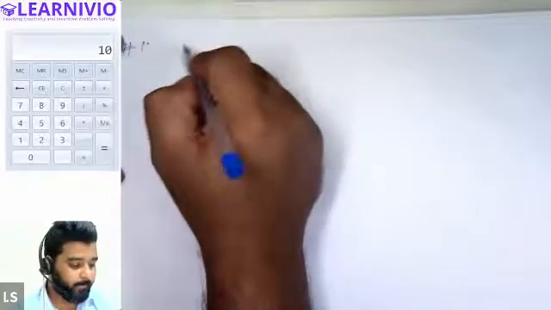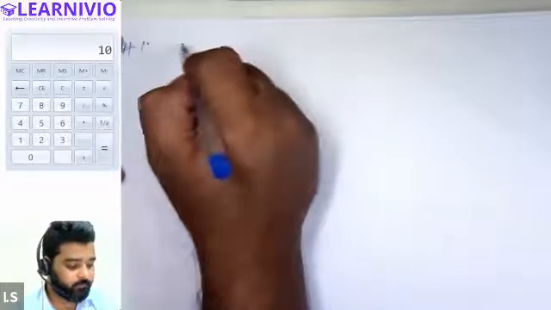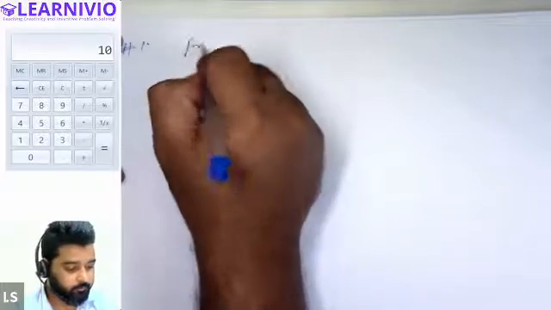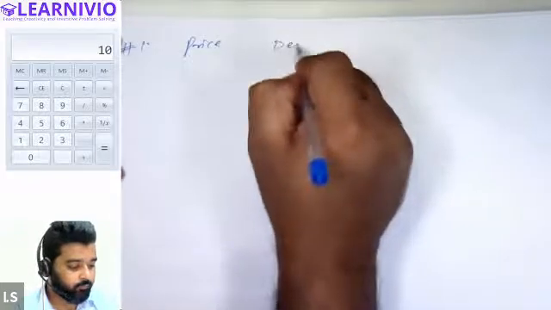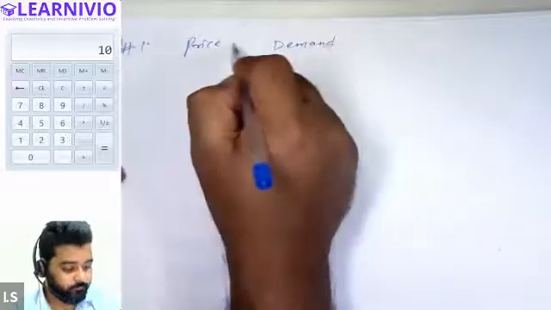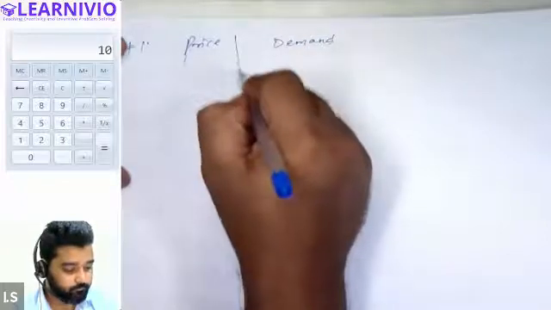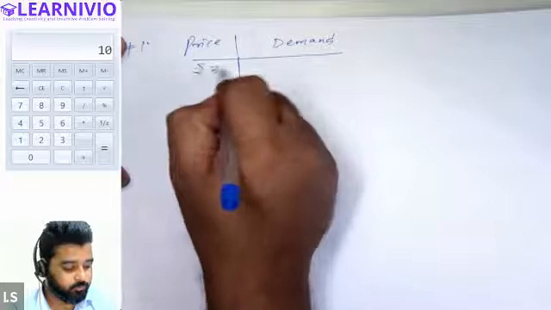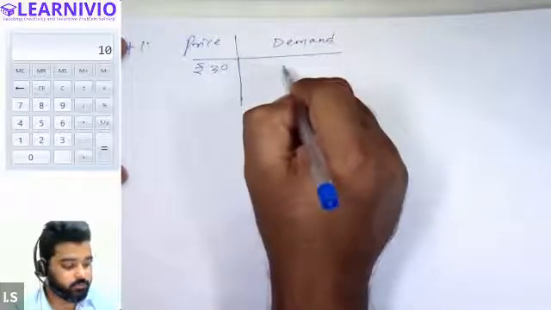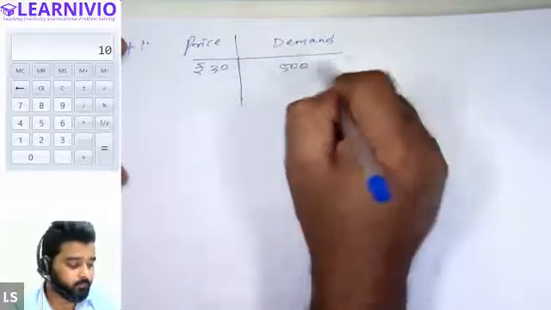The price of the commodity is given, and the demand of the commodity is given. Let's say the price was 30 rupees and the quantity was 500 units.